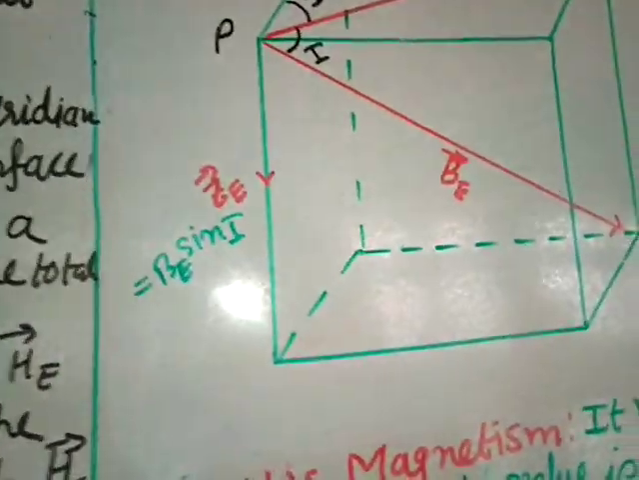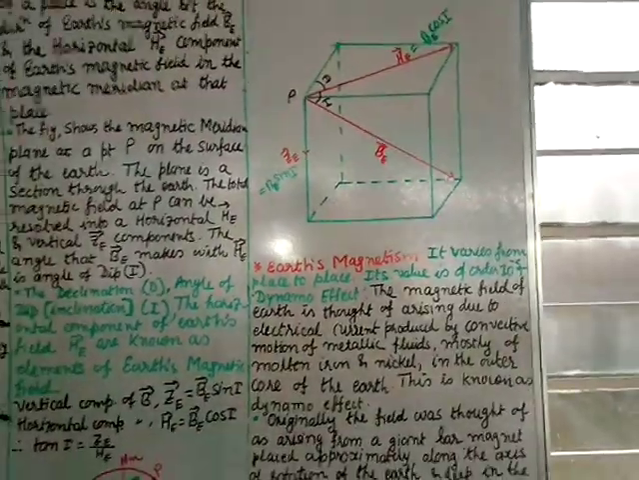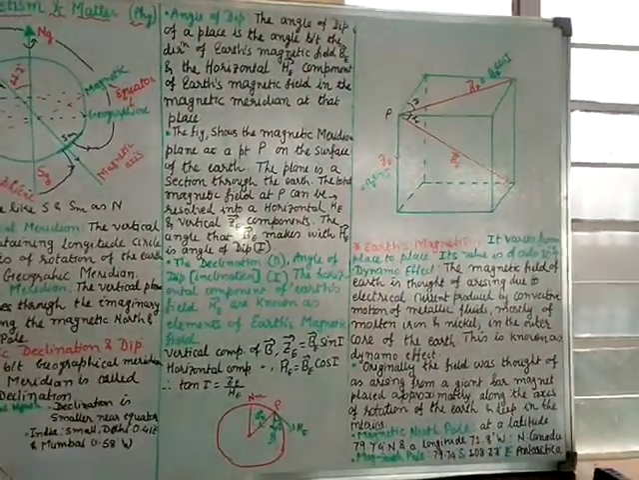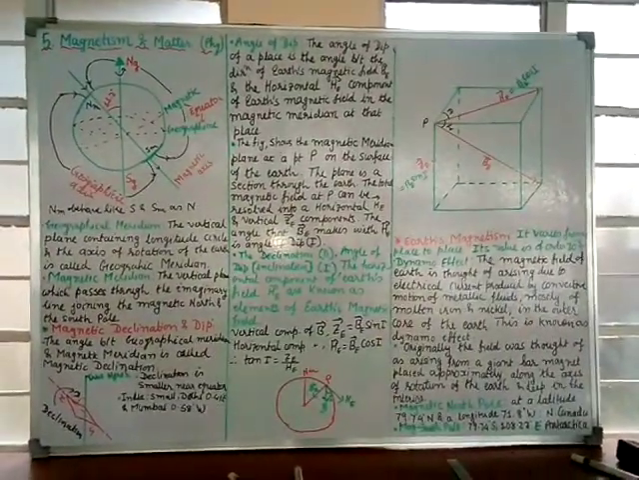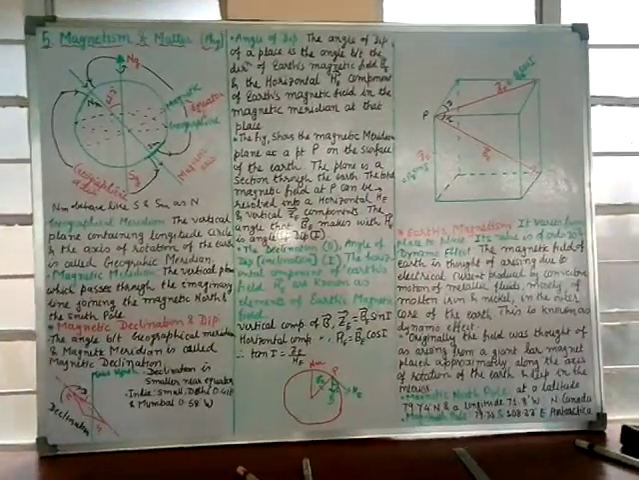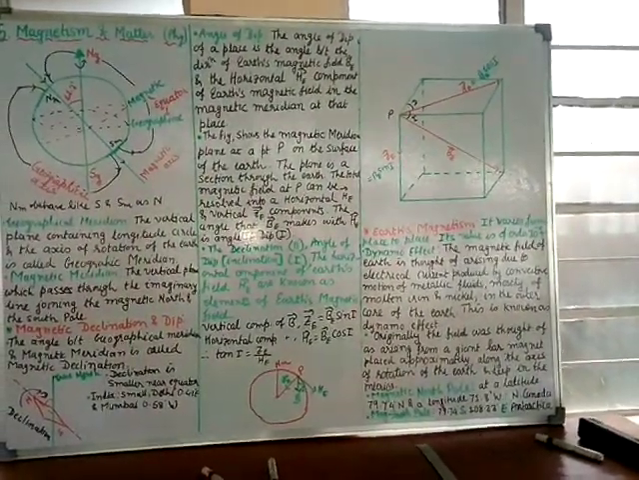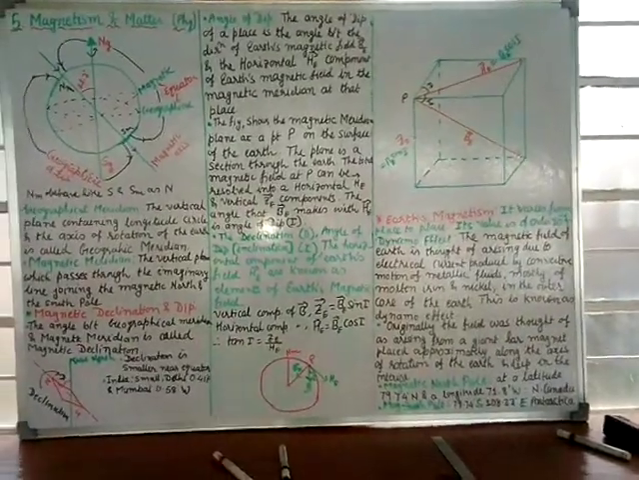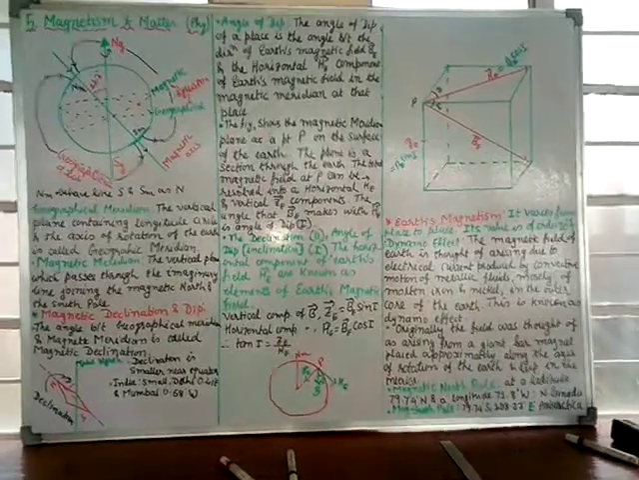We will stop here today. We have covered the Earth's magnetic field and its components, the elements, and also the definitions and the two hypotheses. Plus we have defined geographical meridian, magnetic meridian, angle of dip and declination, and horizontal component, and how to find the angle of dip: I is equal to tan inverse Z by H.